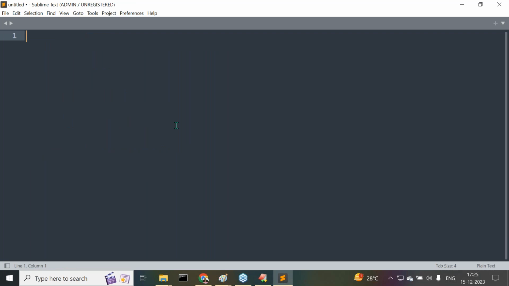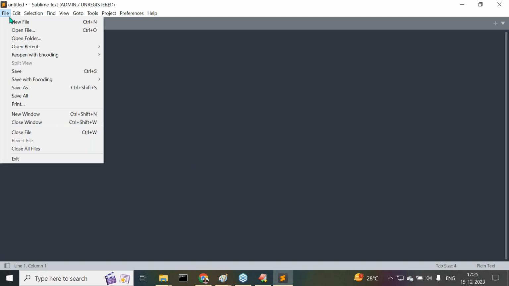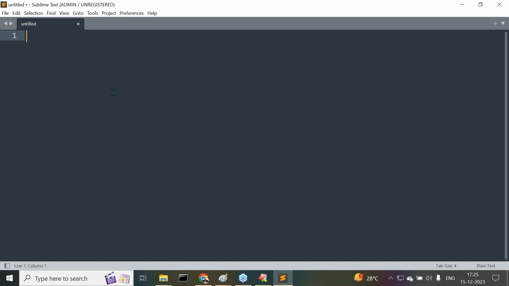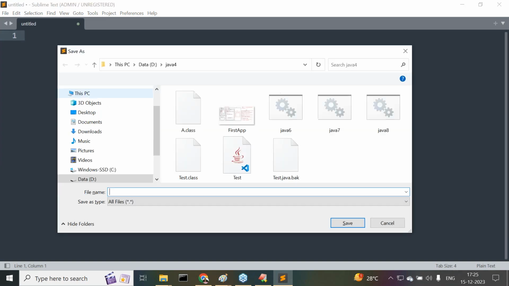Now I want to open this Sublime text and prepare a small program here. In both Edit Plus and Sublime text, I want to show both. First of all, let me check this one. File, new file. Control S, save this file first directly.